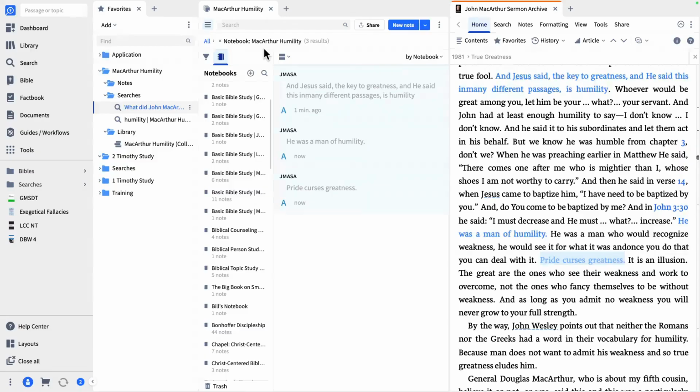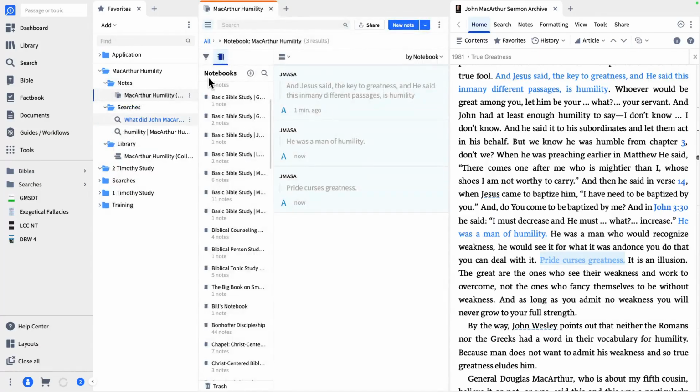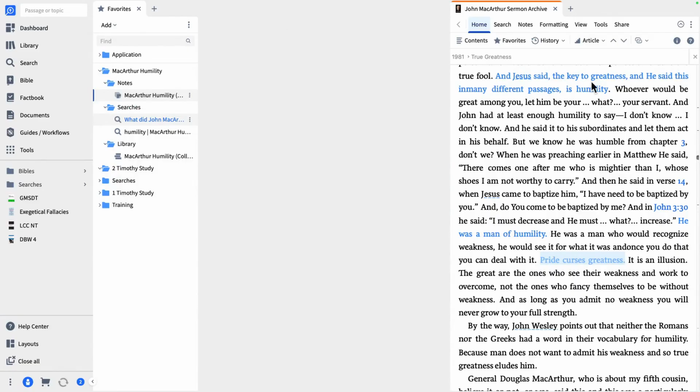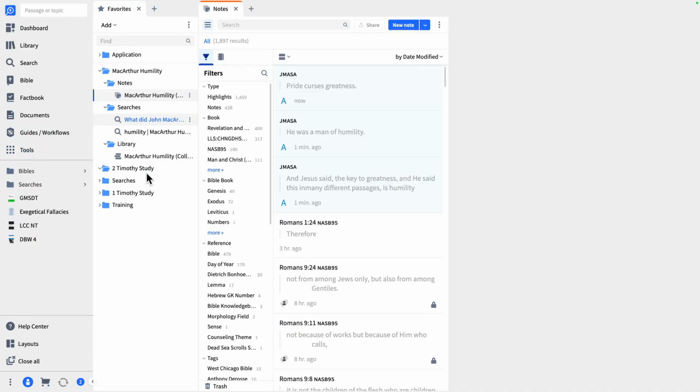Now, what's really cool is we're going to take that notebook and move it into our file folder. We are going to close our resource. We don't need that open right now. Now let's go back to the notes tool. We open it. See, that notebook is not selected here. Right now, I'm not working inside of that notebook.